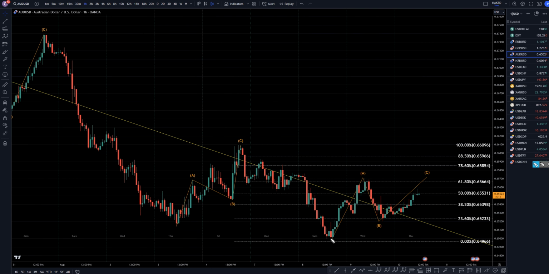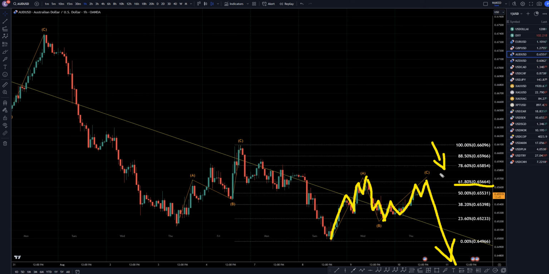On the 1 hour time frame, this definitely looks to me like a trend, like five ways up for an A. This is probably more like a correction, like a wave B. I think this looks like a 1, 2, 3, 4, and 5 of wave C, which I believe is going to go back up to the 61.8% Fibonacci. And I think that today's CPI news is most likely going to cause this to end in ABC correction, and most likely cause this to end up continuing the downtrend. So we're going to have to see what happens at the news, but right now it looks like we're in a wave C, so I do think that the news is going to cause this to keep on trending down.